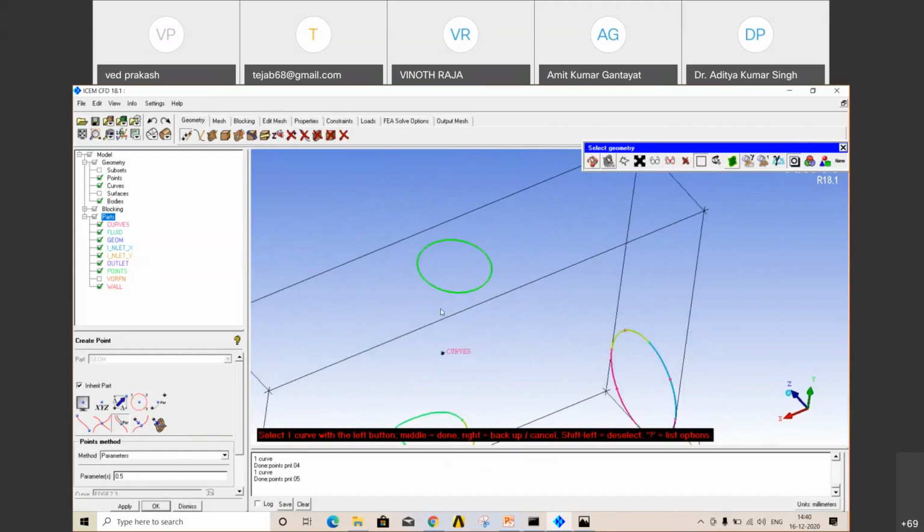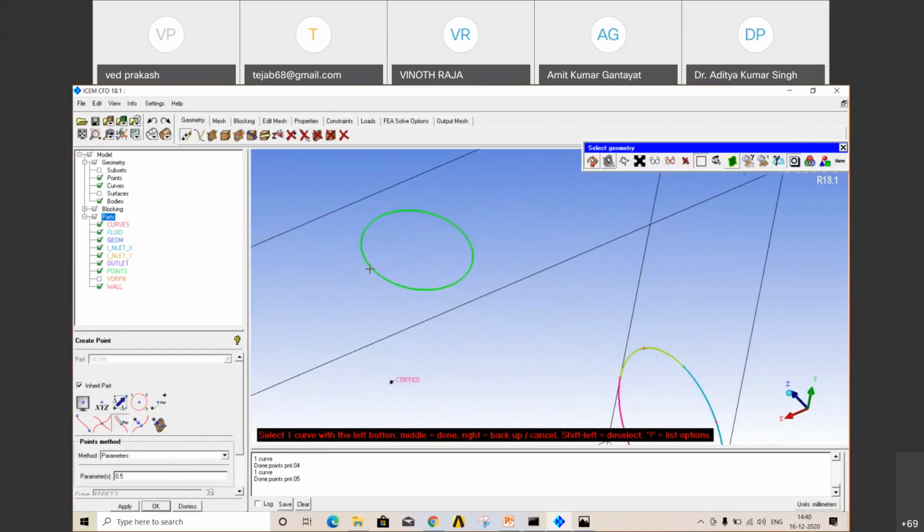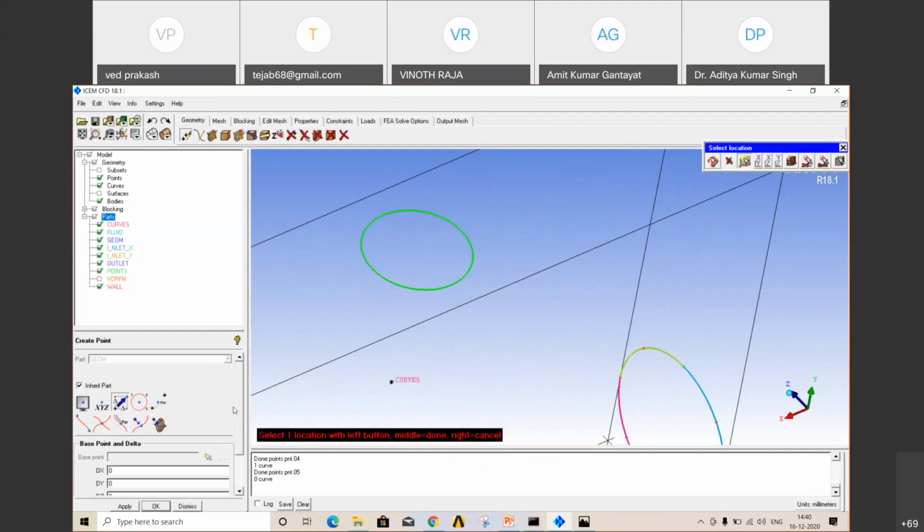In this, there is only 1 point, so we have to create. Go to the third section, base point and delta. In X, we provide that delta value in that direction, because we know this point. If we want a point along the axis, we know the diameter of that circle.